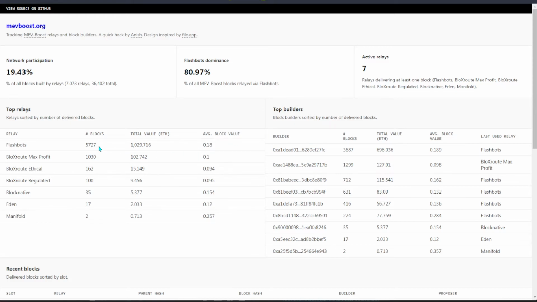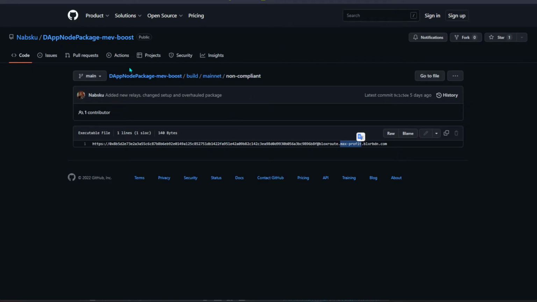Why is that so? Because they have a lot of people using Flashbots to do trading, basically DEX arbitrage trading or liquidations happening on the decentralized exchange. So they are definitely using a lot of transactions, and a lot of blocks are included. Then for max profit itself, it is 0.1, and then the ethical and the regulated. So if you're looking for max profit, select Flashbots and of course max profit. But max profit itself is unethical, I mean it is non-compliant, and it's showing max profit.